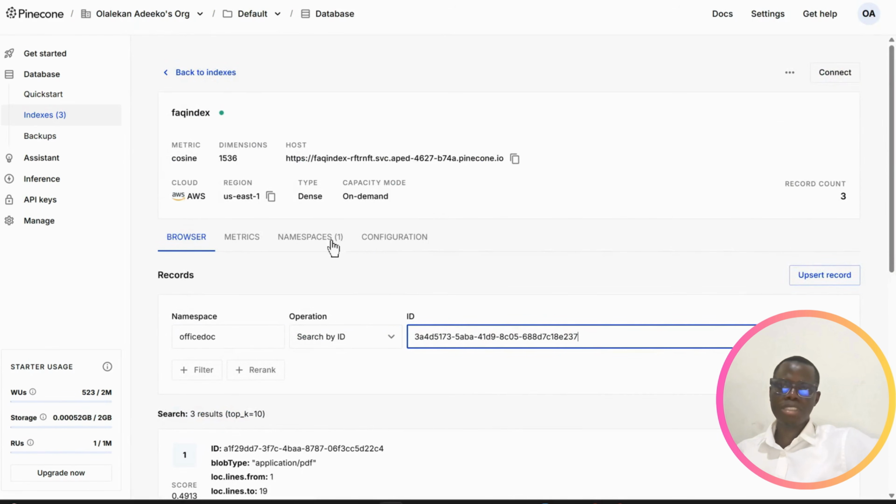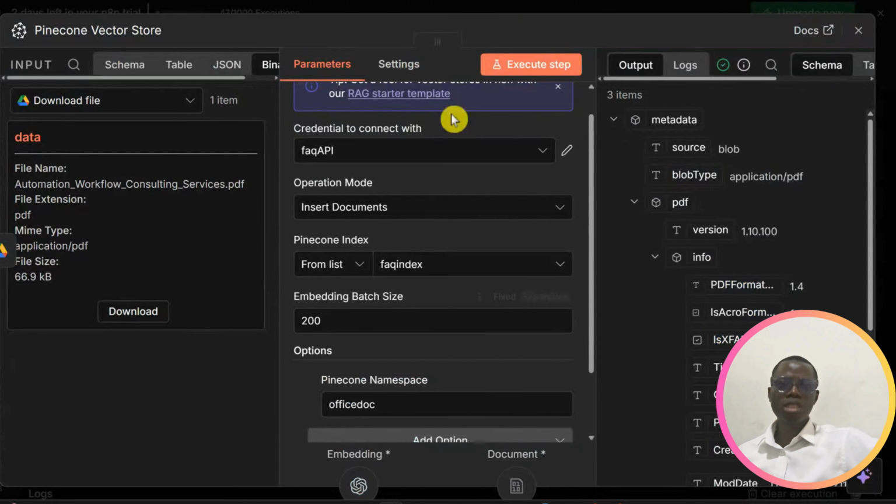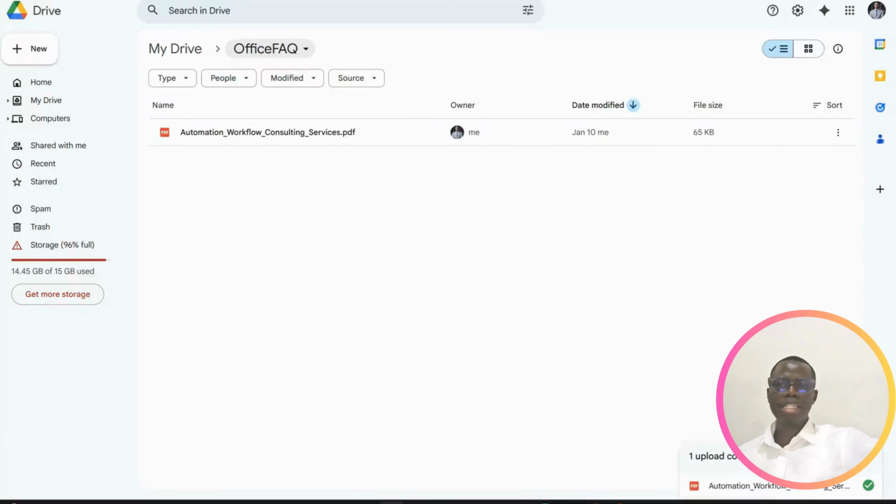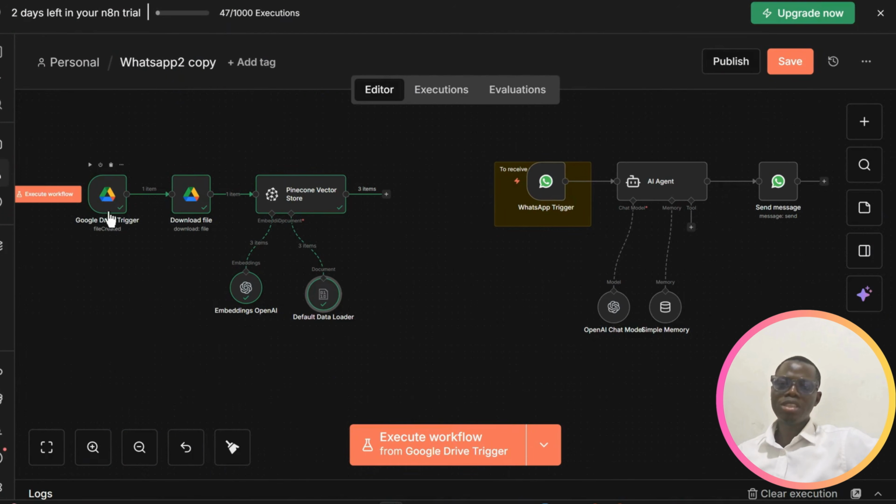So my vector database is cool now. I can now use it inside my n8n. So next time I want to update my RAG here with the knowledge base, I'll just go inside my drive here and add another file. If I add another file, I don't even need to touch anything here because this trigger says when a new file is added, then it will update my database, my knowledge base. So everything about your company, you can just populate the folder with it, and then you have your solid knowledge base.